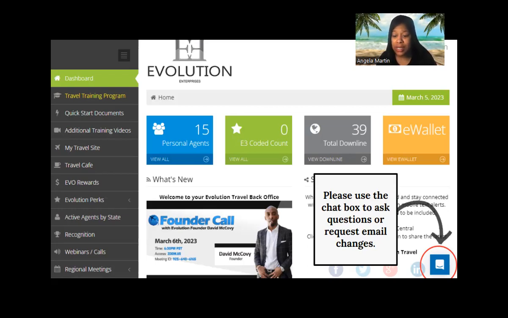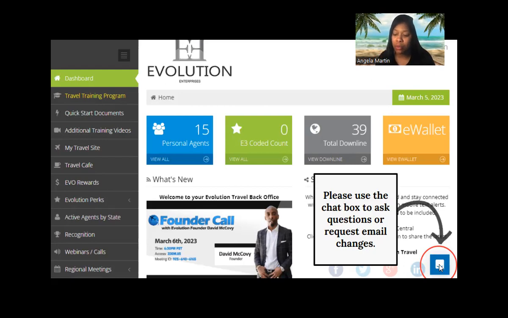But if you do decide to make that change, we do recommend that you do it before you start registering with suppliers and vendors. But say, for instance, you enrolled before you knew that you needed to change your email, but now you just finished your certification, your mentor has told you, hey, you should have your own separate email for travel-related things only. And now you want to do that, you can come to this back office chat box.